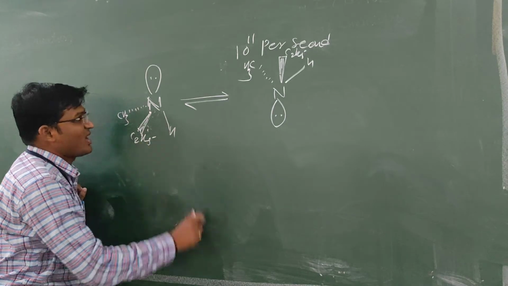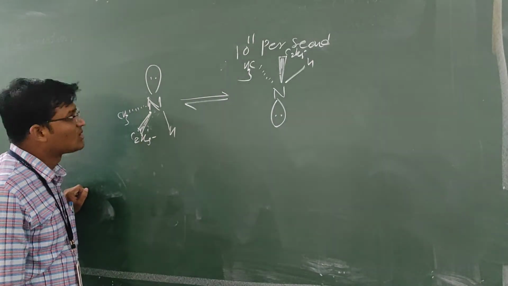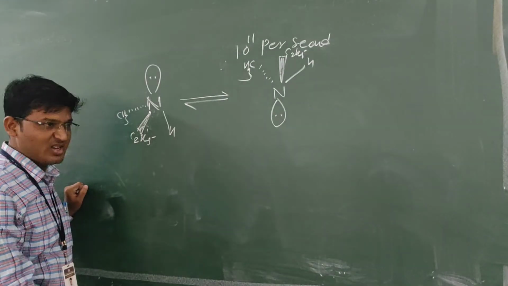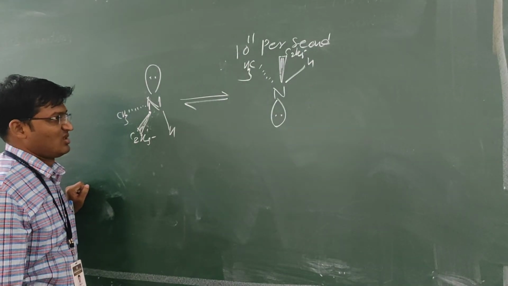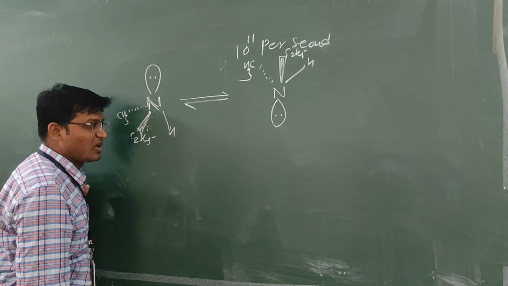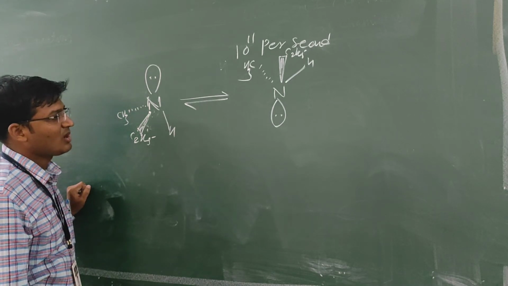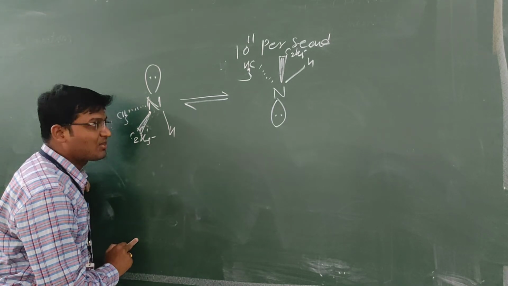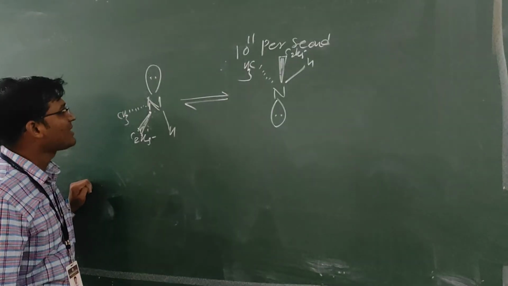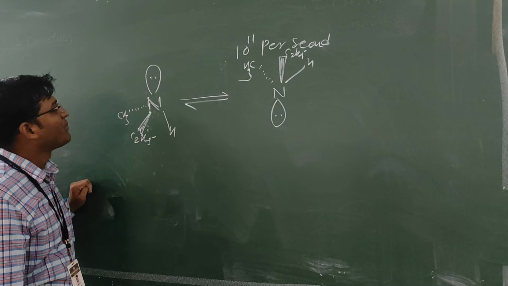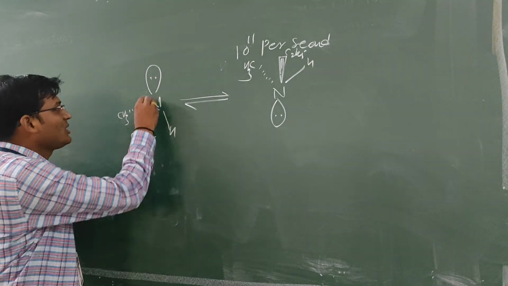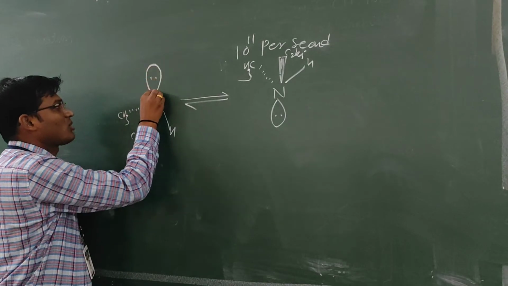In these amines, the lone pair present in the secondary amines continuously undergoes fluctuation around both sides of the central atom nitrogen, and looks like an umbrella in the storm. Umbrella in the storm. See, umbrella in the storm.